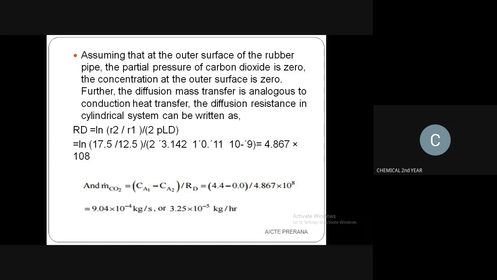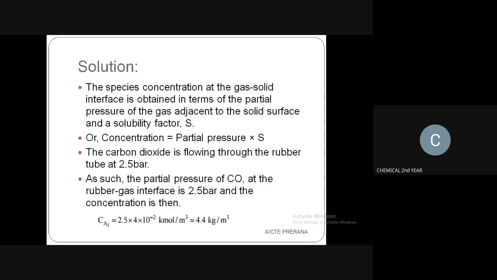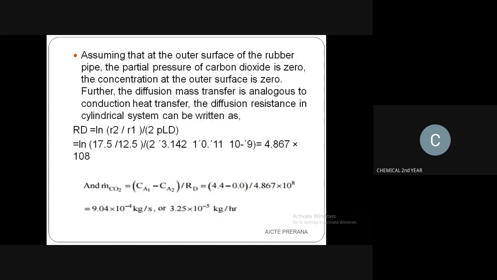Now you have to find out the value for the mass flow of CO2. You have the formula Ca1 minus Ca2 divided by Rd. Ca1 you have the value of 4.4. Ca2 you just consider as 0, because the concentration at the outer surface is 0. So Ca1 is 4.4, Ca2 is 0, divided by Rd, the resistance diffusivity, which is 4.867 into 10 to the power 8.